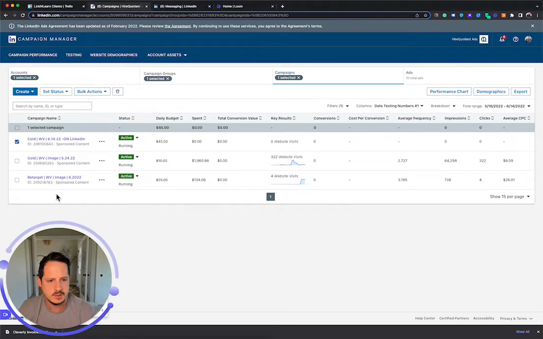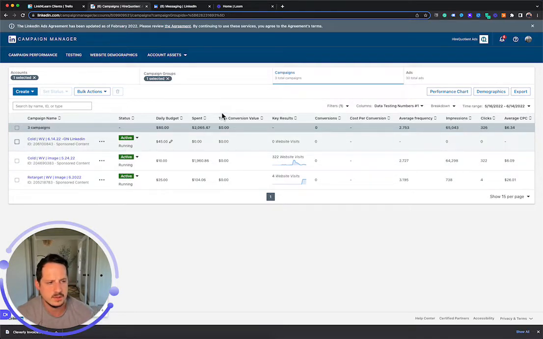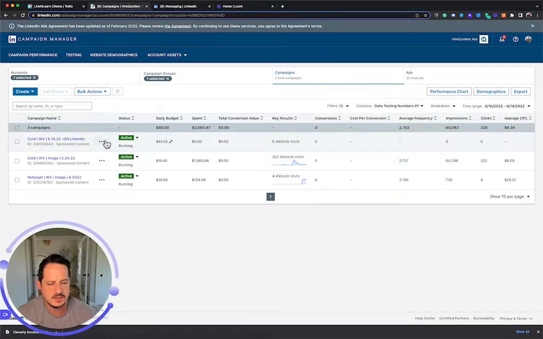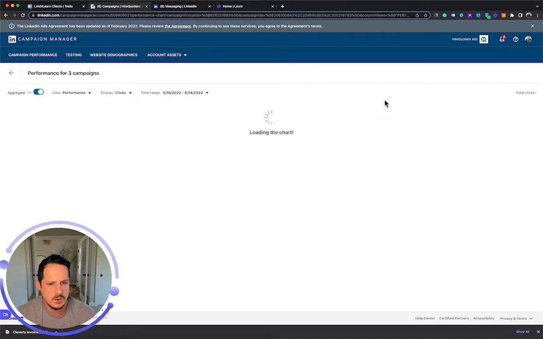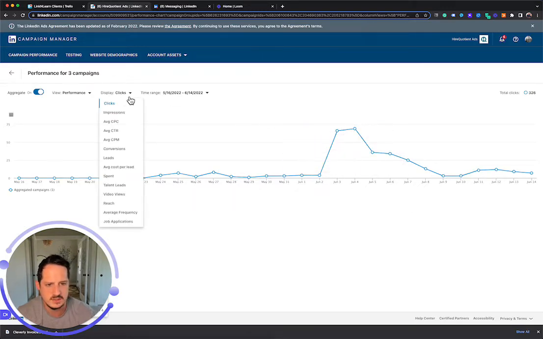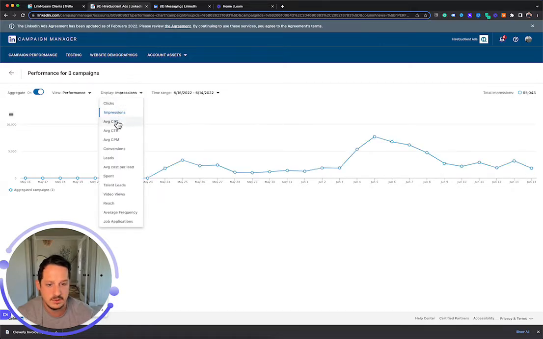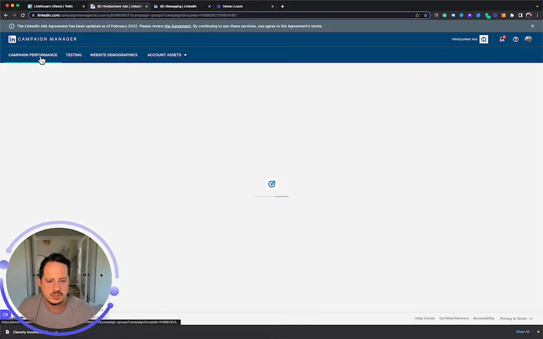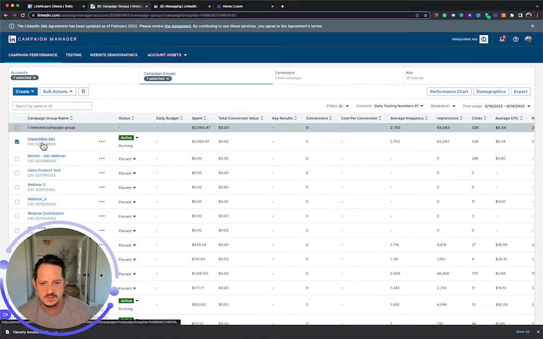Hey guys, so we are looking at the higher quotient LinkedIn ads, and I'm going to go over the results so far. So let's take a look. I have it backtracked to the last 30 days, and if we look at the overall performance, you'll see with clicks, some of the adjustments we've made just in volume, impressions, cost per click, been on a journey. So I'll show you what we've done as some of this is changing.